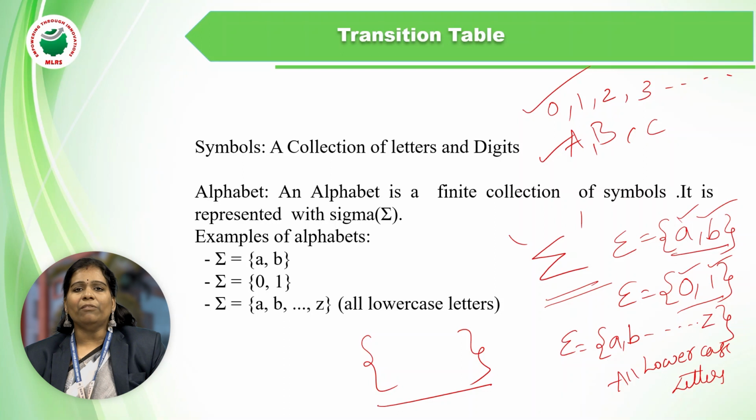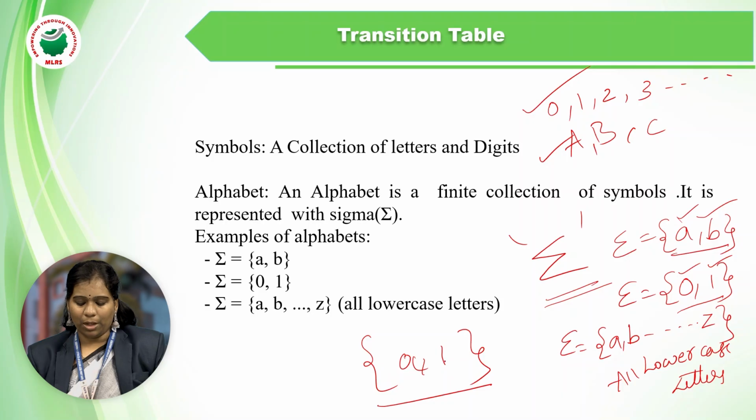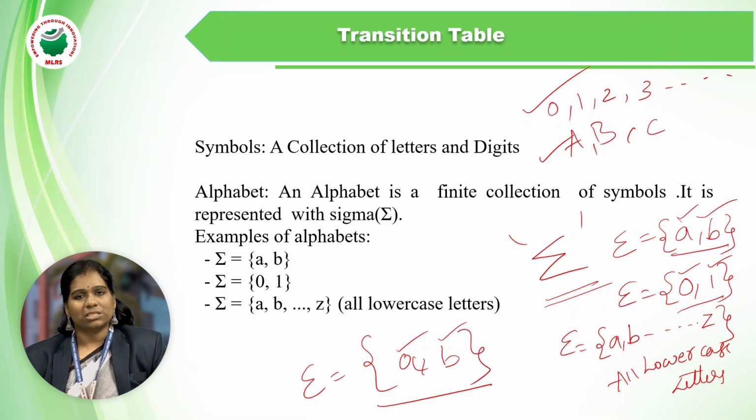We write our letters and digits in curly brackets, like 0 comma 1 or A comma B, so sigma is equal to A comma B. These letters are known as input strings which are passed through the directed diagram or transition diagram.